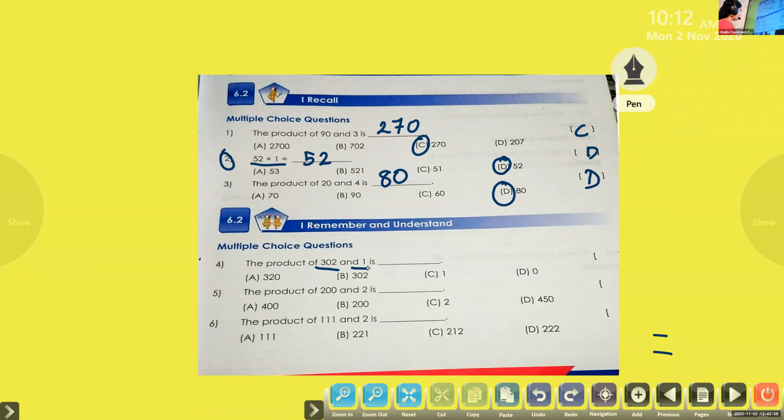Adidev has some network issue. 302. Yes, same number. You will get 302 as the answer.